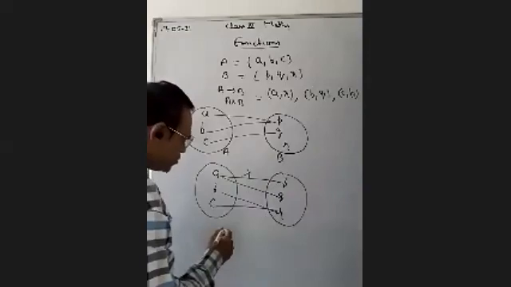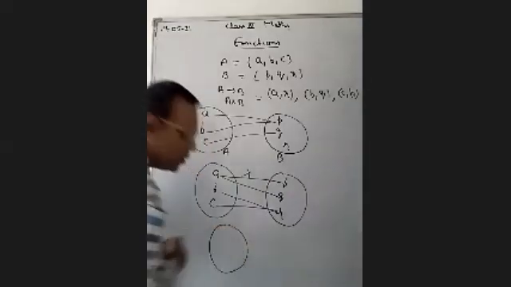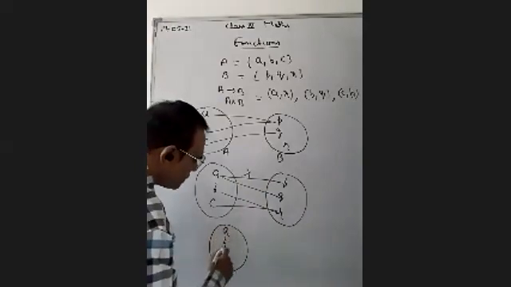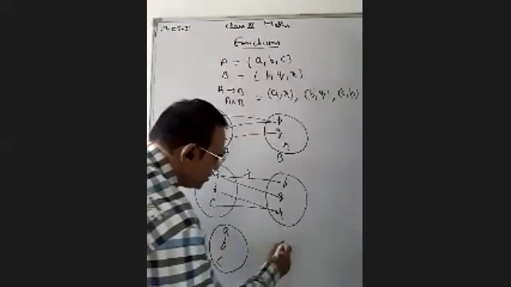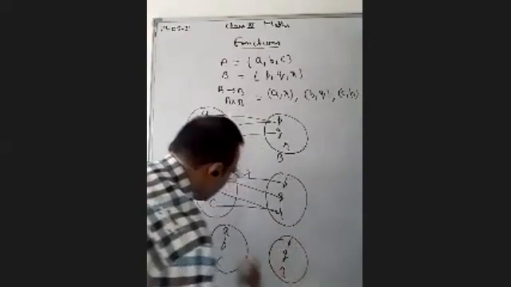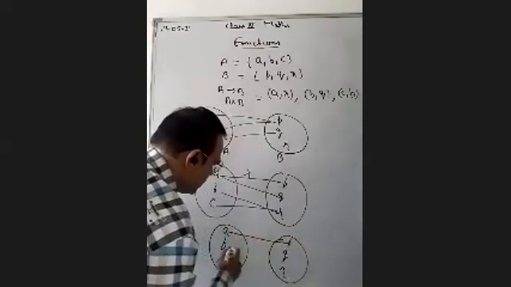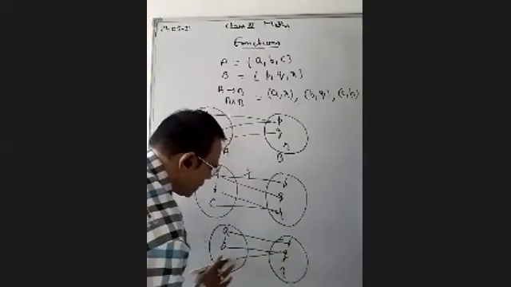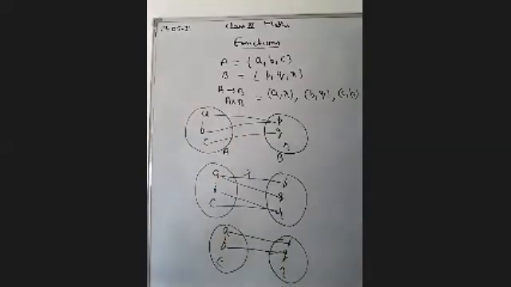Another example, just take this one also. If we have the elements A, B, C, and this is P, Q, R. A is having the element P, and B is having the element Q, but C is not associated with R. So every element is not associated to R, so it is not a function.